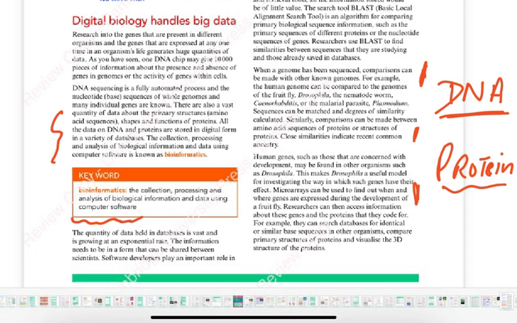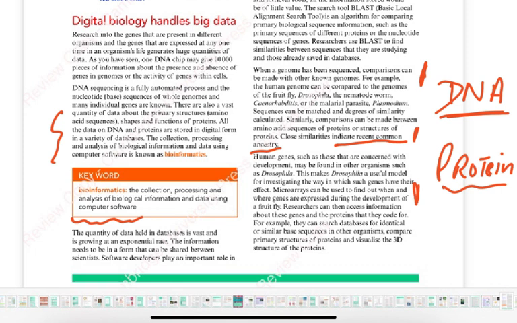Then comparisons can be made with other known genomes. For example, the human genome can be compared to the genomes of the fruit fly Drosophila, or the nematode worm, or the malarial parasite Plasmodium. So sequences can be matched and the degree of similarity calculated. Similarly, comparison can be made between amino acid sequences of proteins or structures of proteins. Close similarities indicate a recent common ancestry. This is the important thing which you need to remember: close similarities indicate recent common ancestors.